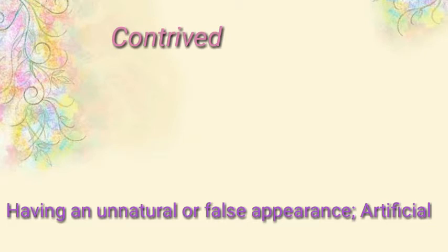When you want to express that something is false, something is unnatural, or you feel like this is not true, this is artificial, it's fake, you can use the word contrived. You can use the word fabricated. Both have the same meaning. Let me give you one more example. He was talking over the call, and when I asked him with whom he was talking, he said it's his friend. But I think whatever he told me sounds a bit contrived, because he was very nervous at that time. So he was maybe lying to me. Okay, this is what contrived means.